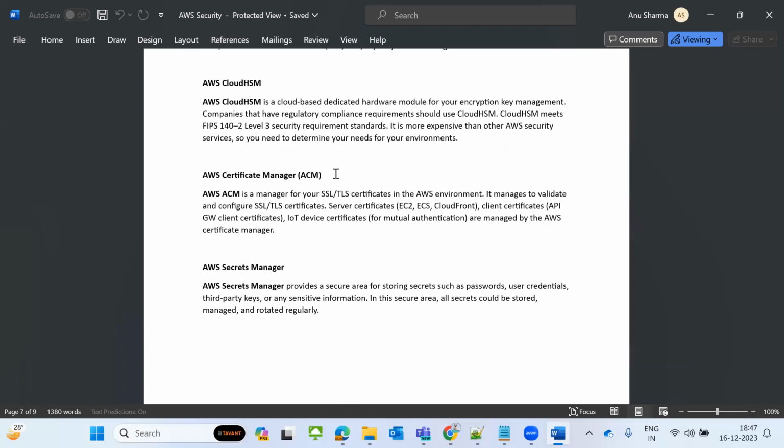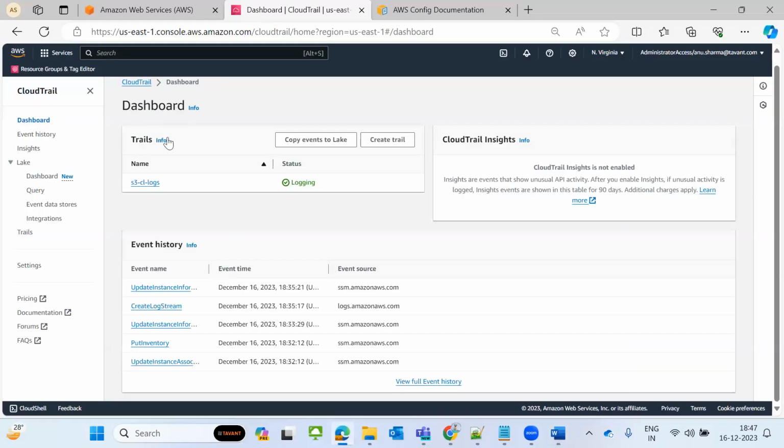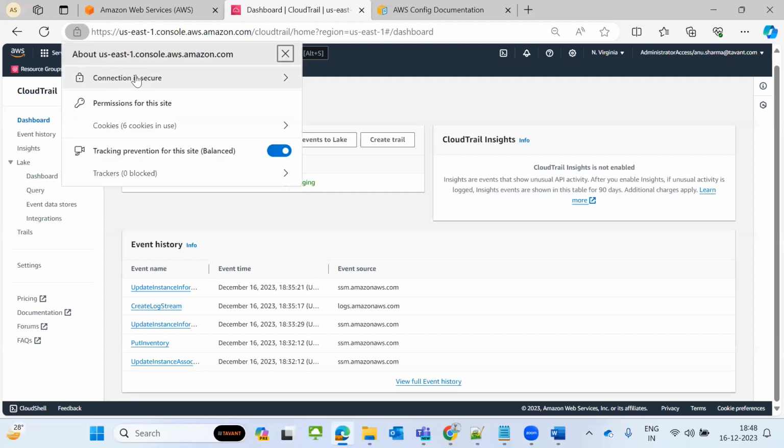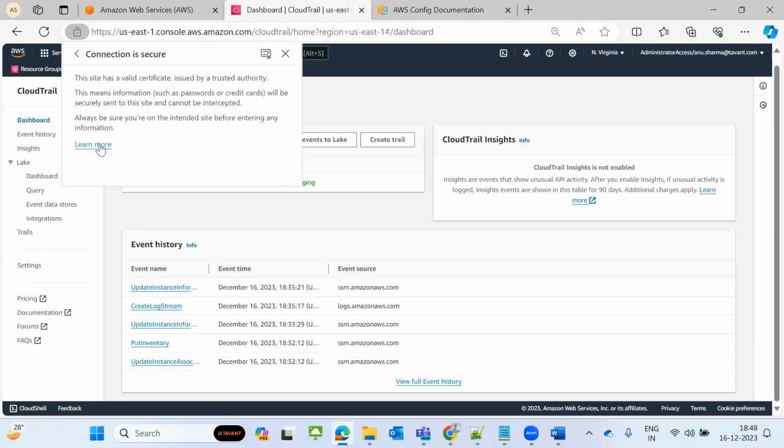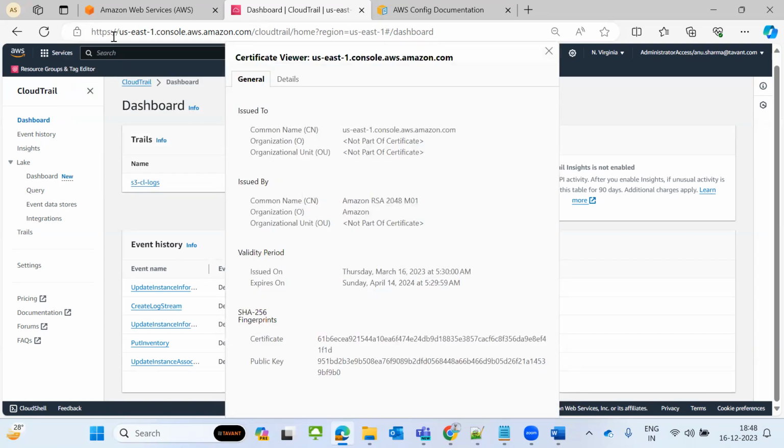So it has to renew the certificate. That is called AWS Certificate Manager. For example, I will show you AWS Certificate Manager. This is the one. If you see here, your connection is secure. This is the Amazon website. See, this is the valid period. They installed it on March 16, 2023, and it will expire on April 14th, 2024. This is called AWS Certificate Manager.